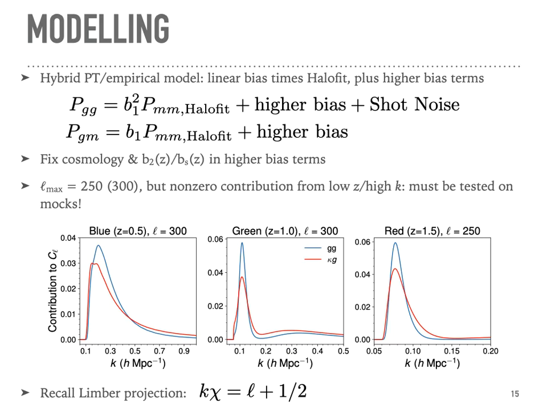Because we're using relatively large scales, the higher bias terms are quite small, and so in fact we fix both the amplitude of the shear bias and nonlinear bias b2, and we also fix the cosmology in those templates. And on the bottom, I'm just showing the scales that we can model.